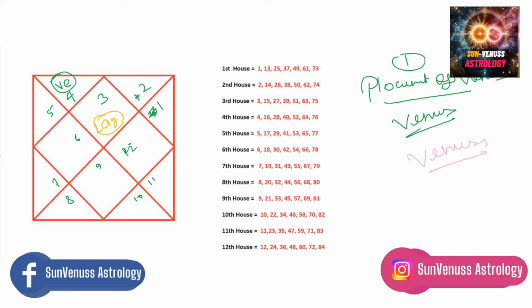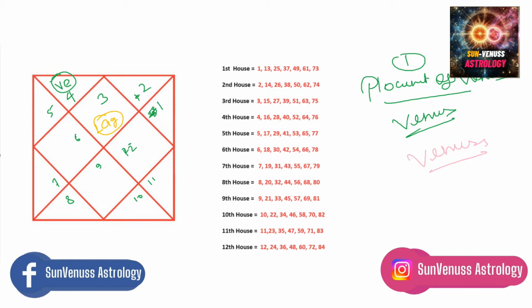Now if we calculate with our method, as I told you, which ages does the second house have? Second year, 14th year, 26th year, 38th year, 50th year, 62nd and 74th year. Now of course you can calculate more ages, but even in the 70s and 80s, some people could have relationships in rare cases, but generally people don't have a relationship at that age. But still I will write it down, so now it's easy for you.